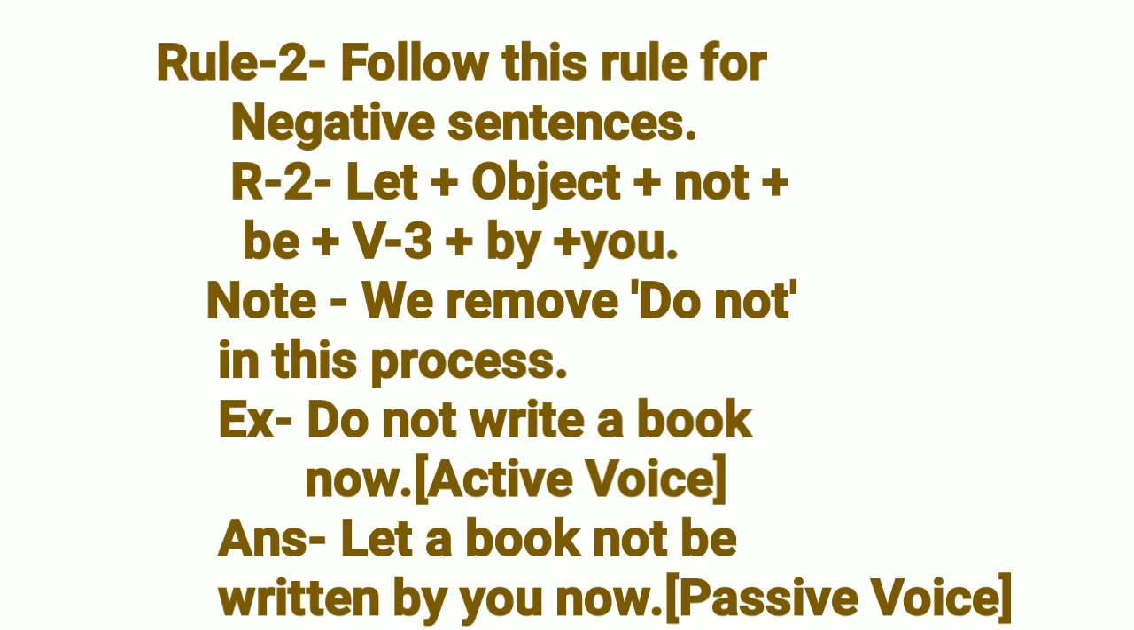Rule 2. Follow this rule for negative sentences. R2. First of all, let, then object, then not, then be, then V3, then by, then you. Note, we remove do not in this process. Example, do not write a book now. Answer, let a book not be written by you now.